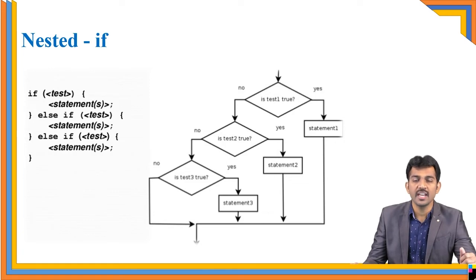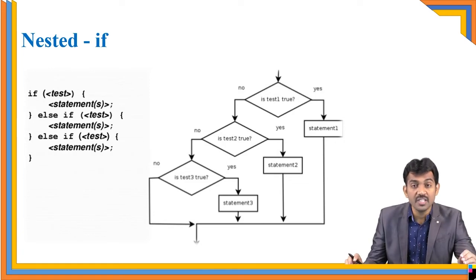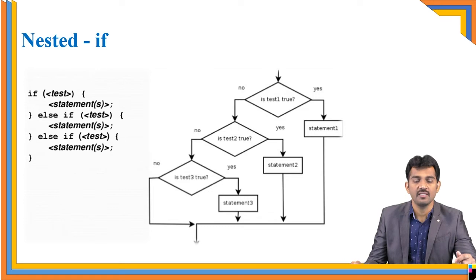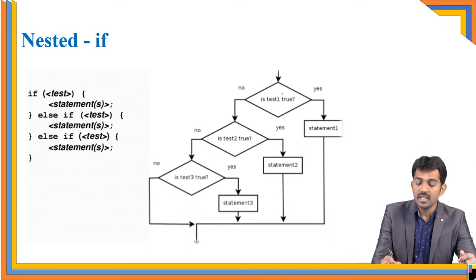What is the meaning of nested? Nested means an if condition within another if, then it is called a nested if. An if inside another if is called nested. See, for example, here one if is there. If the condition is true, then you have to check one more condition.